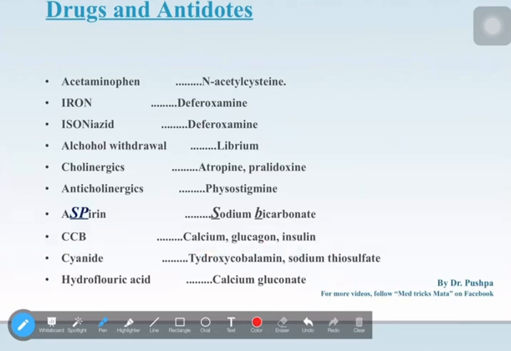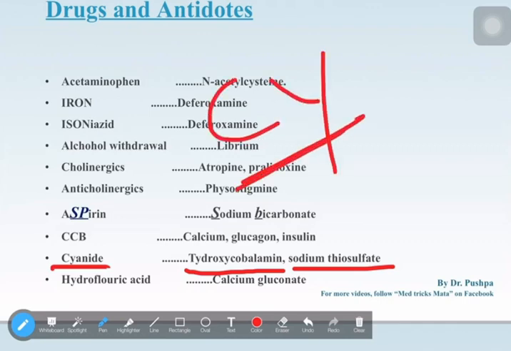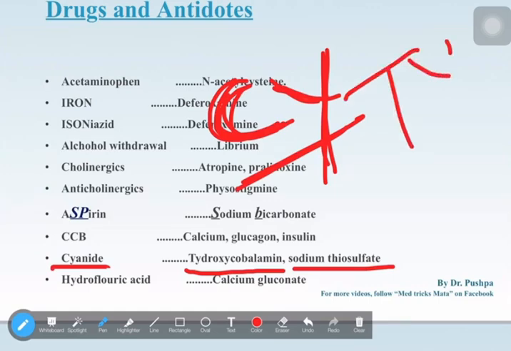Next, for cyanide poisoning we will give hydroxycobalamin and sodium thiosulfate. Remember this: cyanide, hydroxycobalamin and sodium thiosulfate. Cyanide starts with CY, which we pronounce as CU. Okay, CU. For cyanide poisoning we will give TY. CU means see you. If someone says to you, I'll see you, you should say thank you, TY.